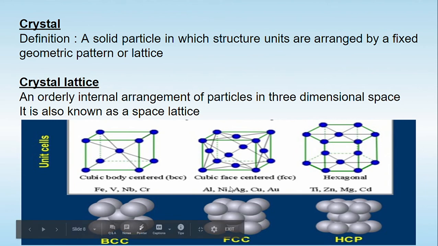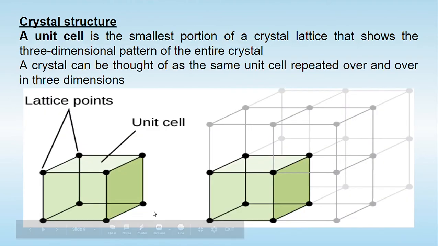Another one is called FCC, that's cubic face center, and the third one is called HCP, that is hexagonal close packed. So here it's shown in the first diagram. This crystal is occupying a cubic shape, and you can see in this diagram how the molecules are arranged in each of these three.